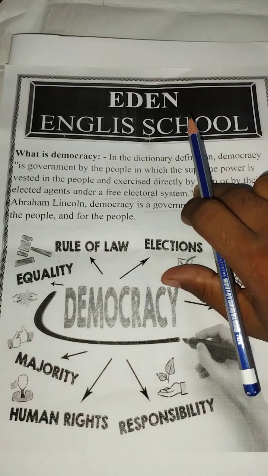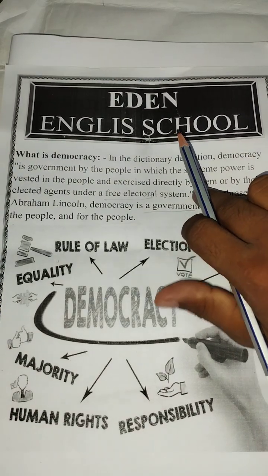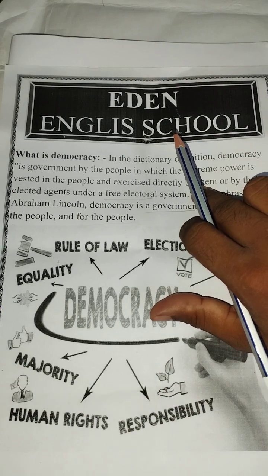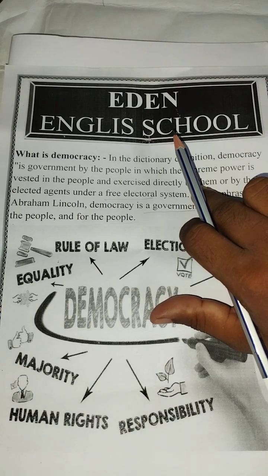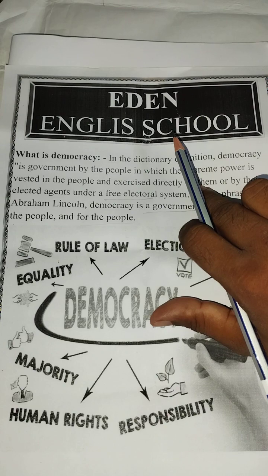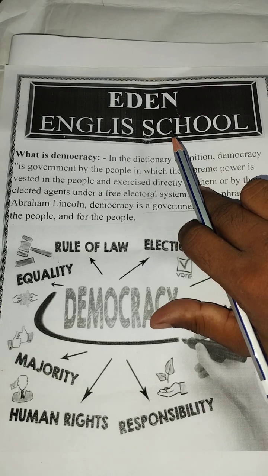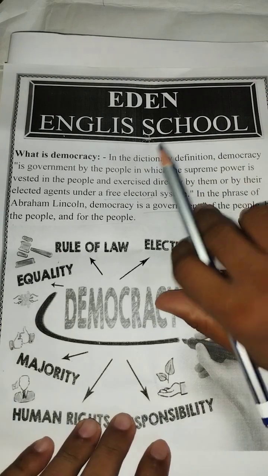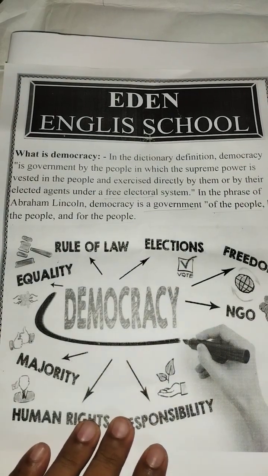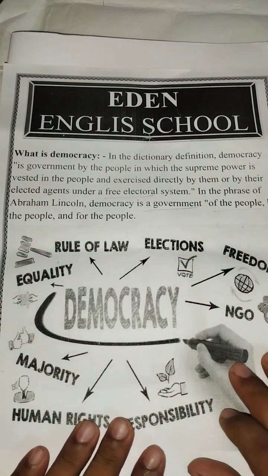In direct democracy, for example Switzerland, every person participates to make any kind of decision. And in indirect democracy, for example India, we choose our leader, and our leader represents us in the parliament. So is it clear? I hope it is clear. So next, is democracy good?